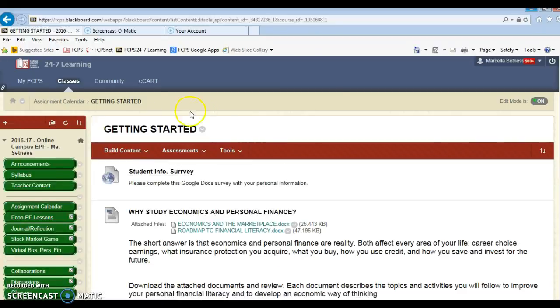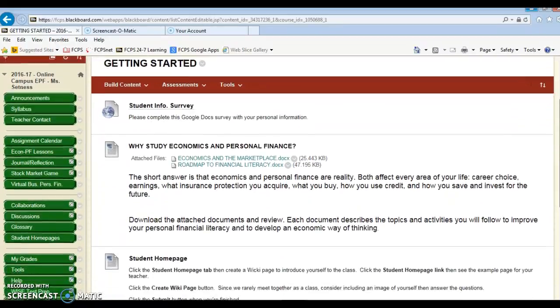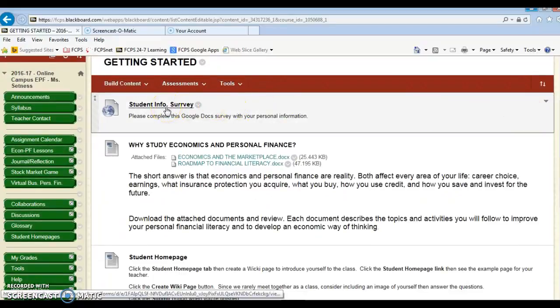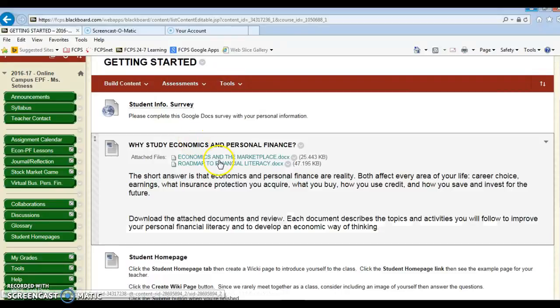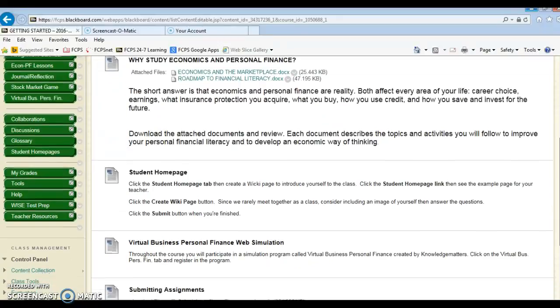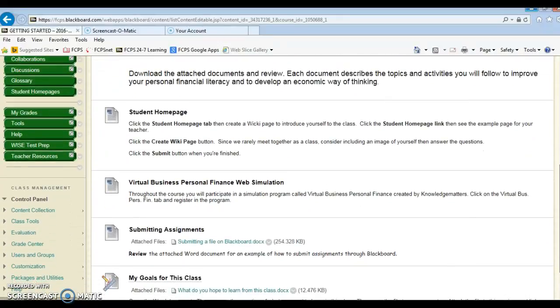When you click on the folder, you'll see there are a couple of different activities that you will complete. The first one is a link to the Google Docs survey, which I had already emailed you in the welcome email. So if you haven't already completed that, please do so. It's important to get your personal information for contacting you via email and, if need be, cell phone, and also to verify the information provided for parents is accurate as well. So again, I greatly appreciate you filling that out as soon as possible. There's some other information you might want to look over that discusses why economics and personal finance is helpful and beneficial to you in your future.